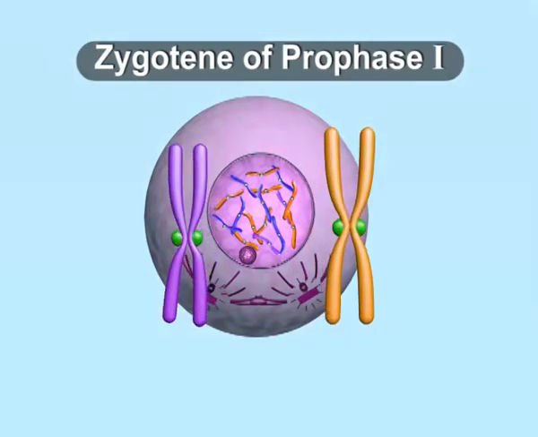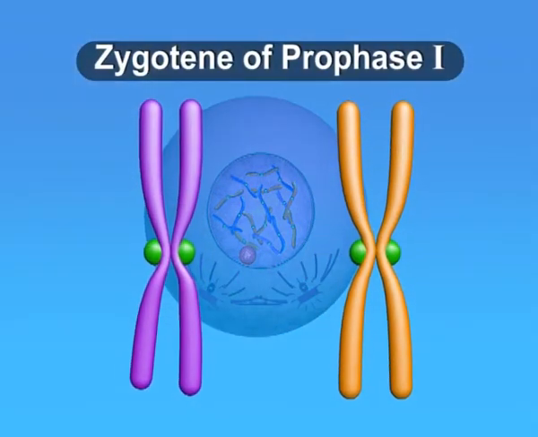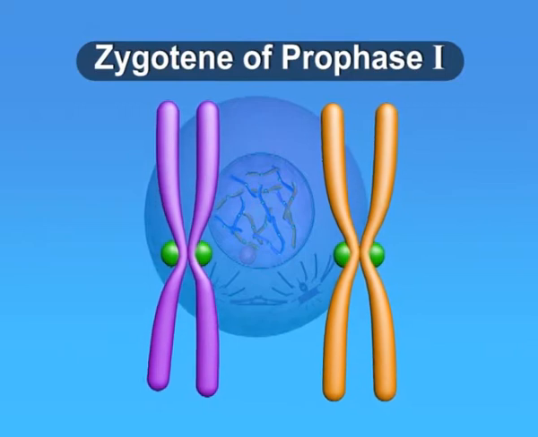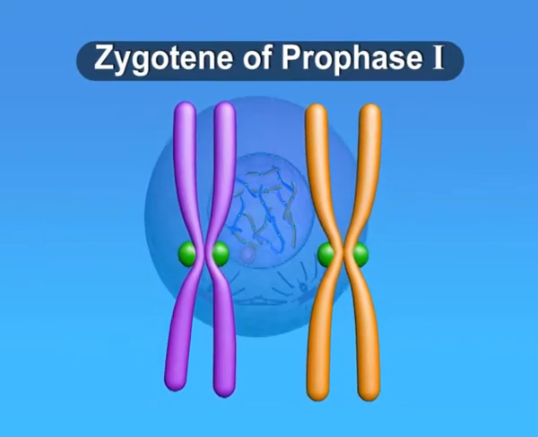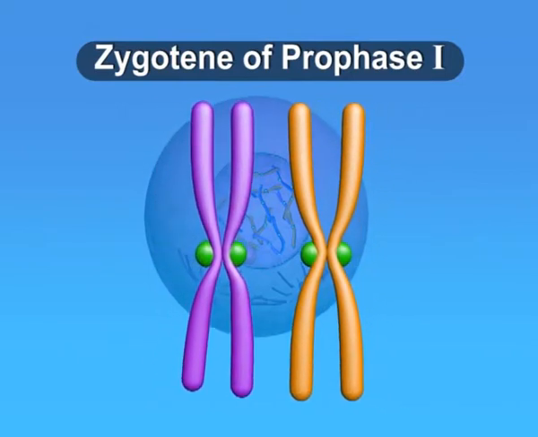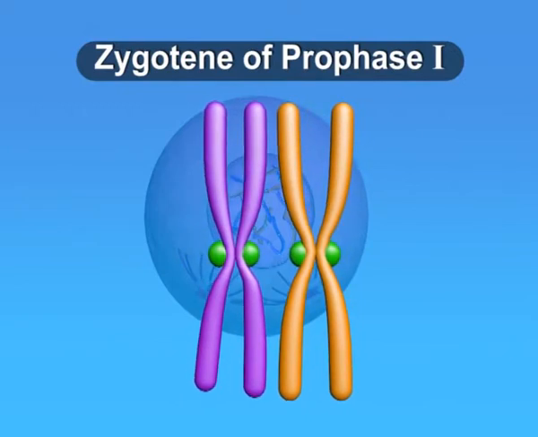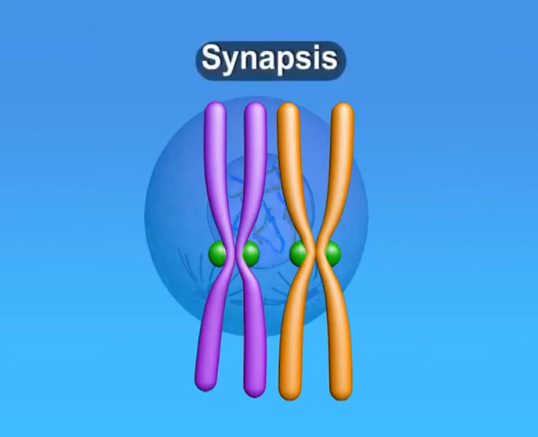The two chromosomes of each homologous pair get attached to each other laterally or come to lie side by side. Pairing is such that the genes of the same character on the two chromosomes come to lie exactly opposite. This pairing of homologous chromosomes is known as synapsis.